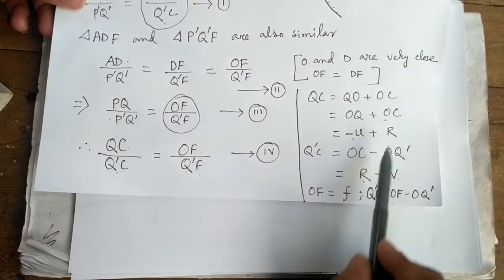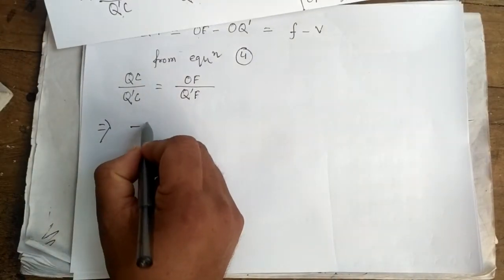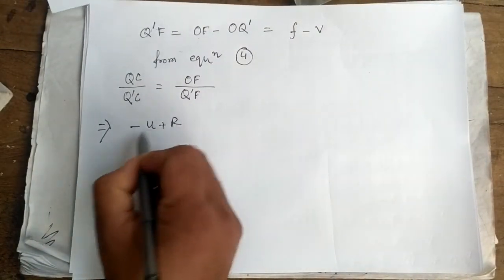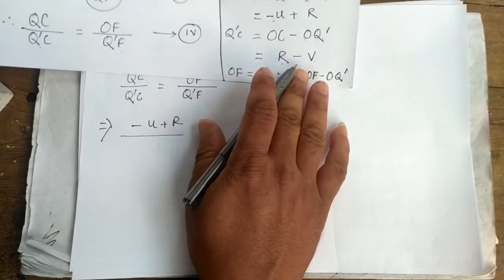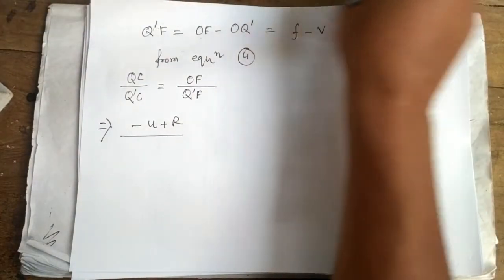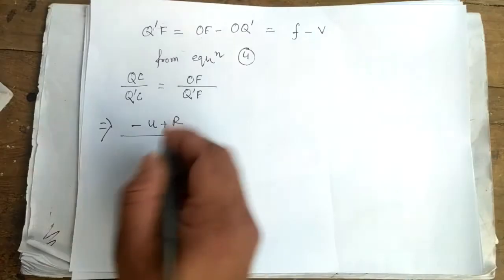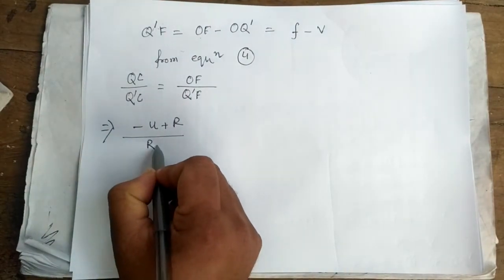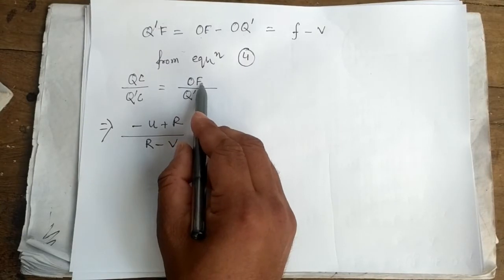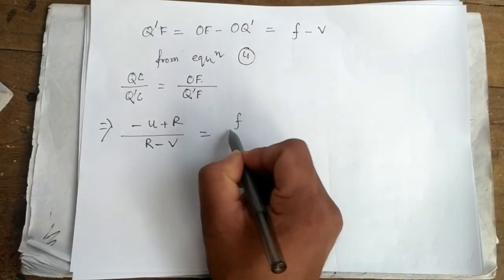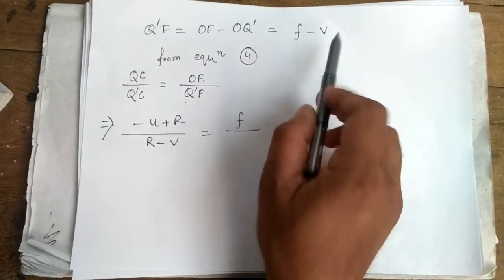So minus u plus r divided by r minus v equal to OF. OF is focal length f, and Q dash F is f minus v.